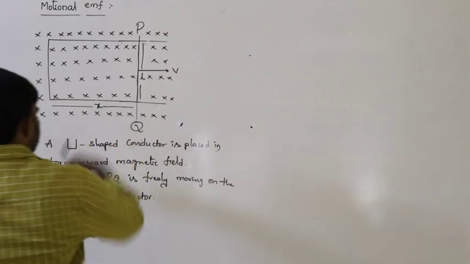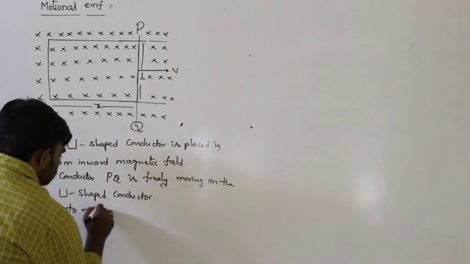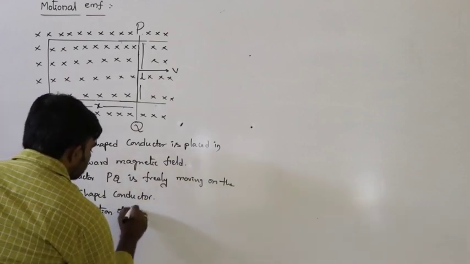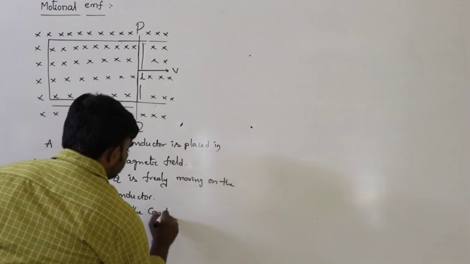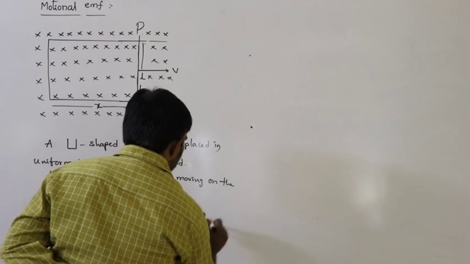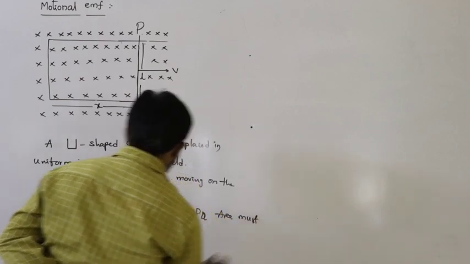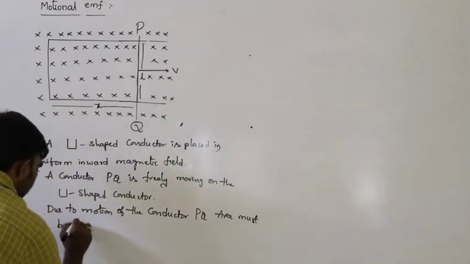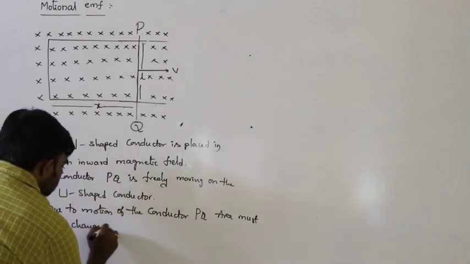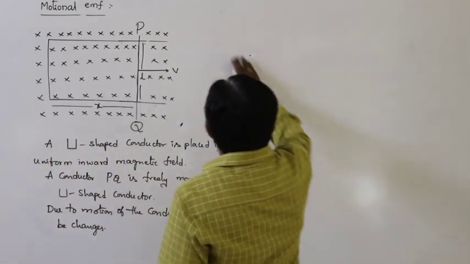Due to the motion of the conductor PQ, the area must change.